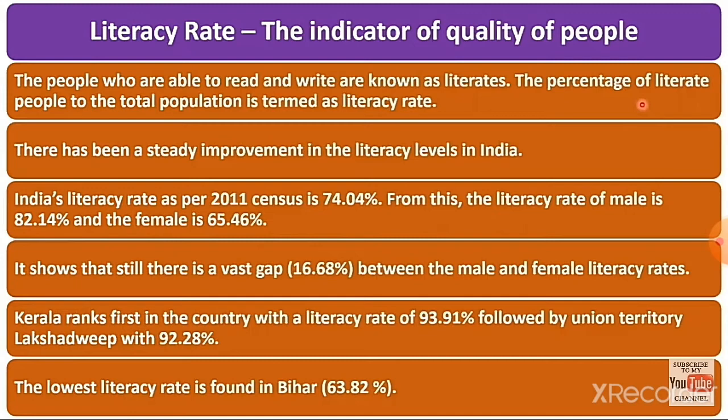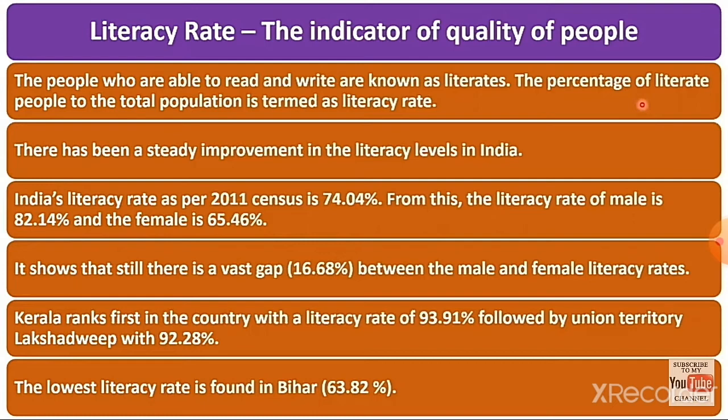Education plays an important role in the development of the country. So these are also the basic components of census.